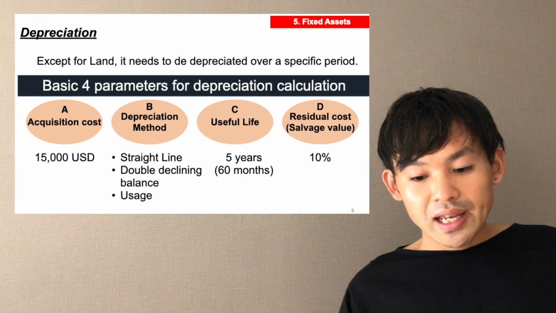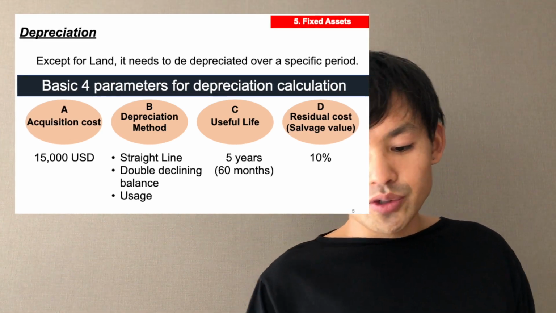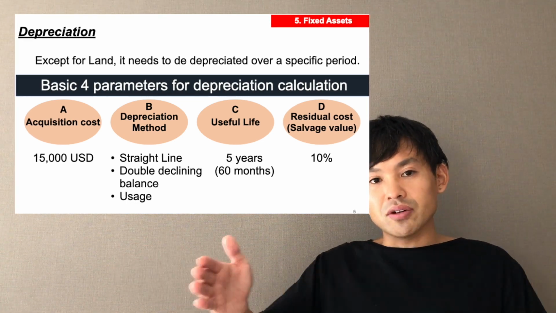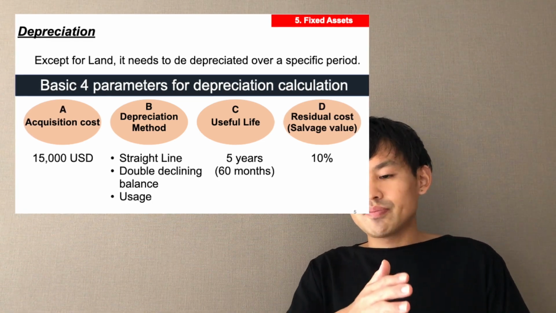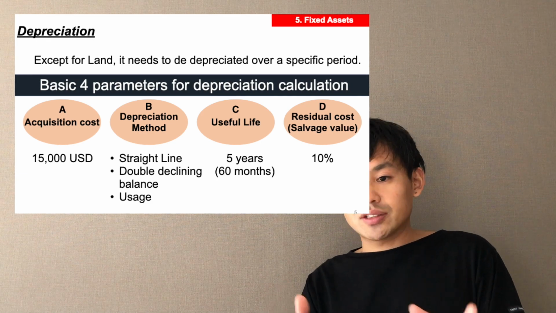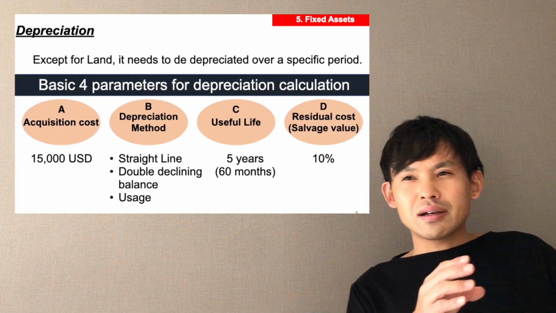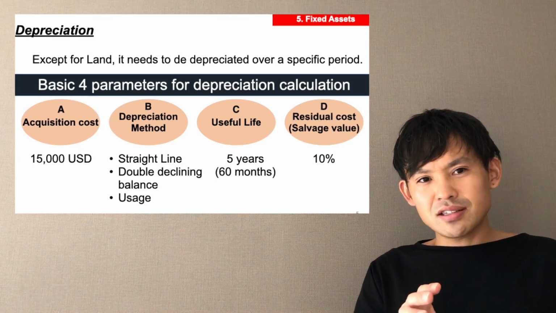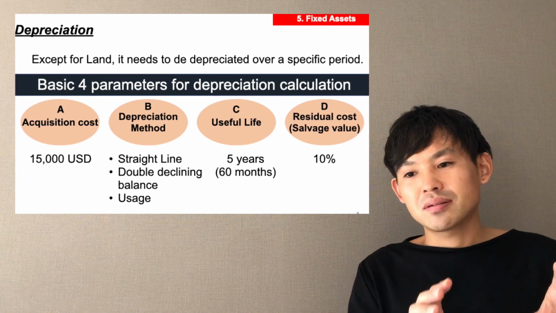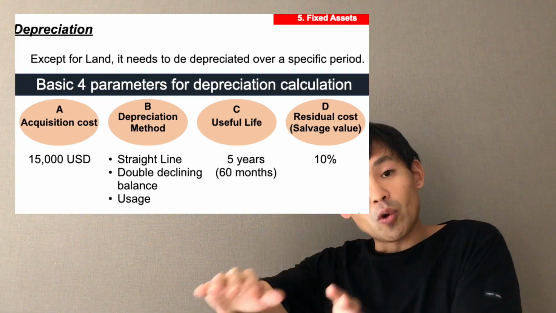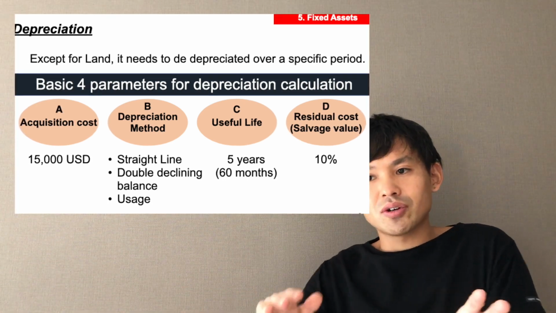And next one is useful life. Useful life means that over a specific period we need to depreciate the fixed asset value. Because when you acquire the fixed asset, it is very new, fresh. But over a specific period, the value of the fixed asset goes down.